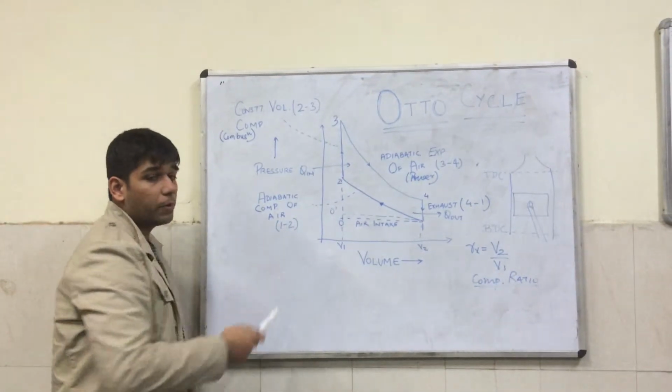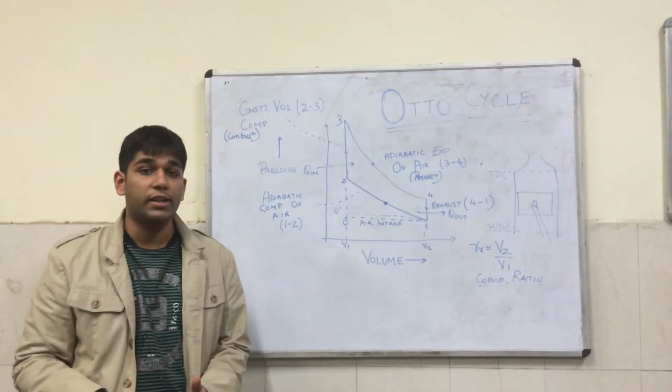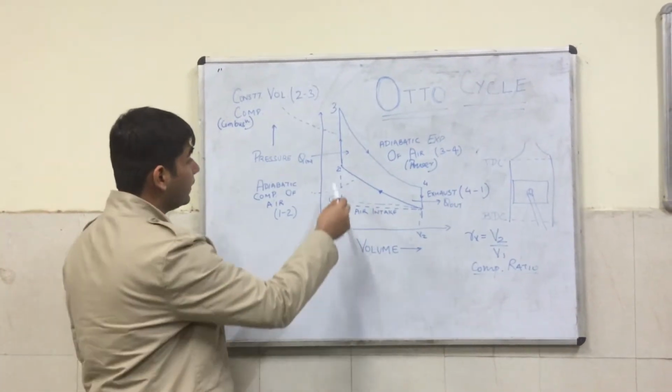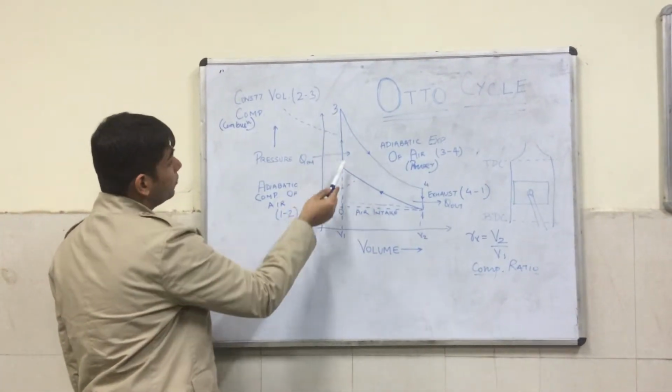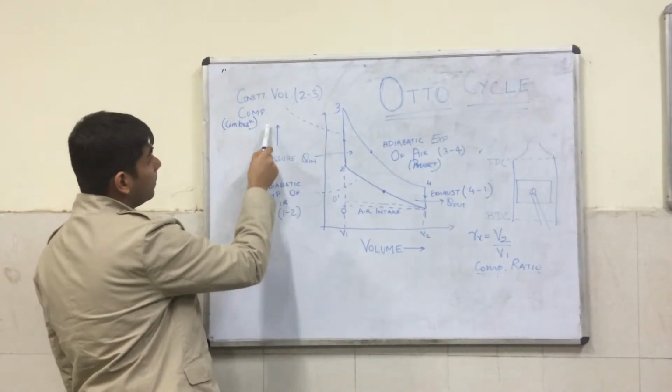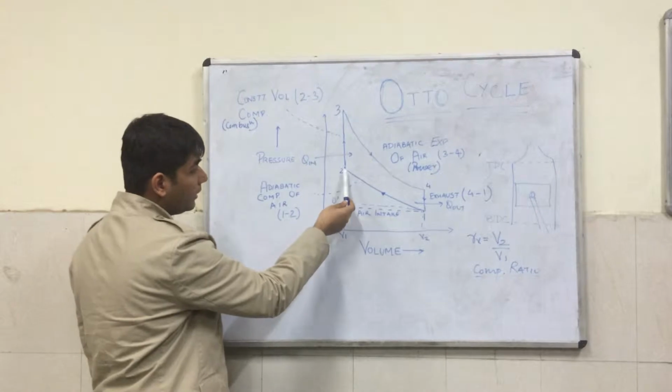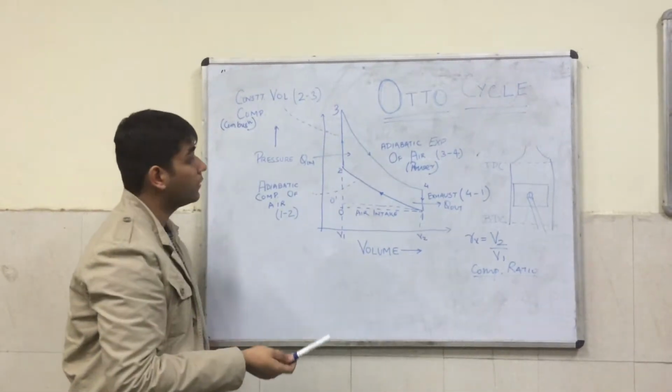Why is it called adiabatic? Because there is no heat rejection or heat addition that takes place. Instead, it is a work input. Next, we go from 2 to 3. 2 to 3, also known as combustion, but modeled as a constant volume heat addition. As you can see, the volume at 2 and 3 is constant, or the same.